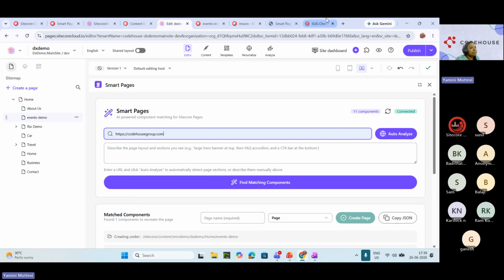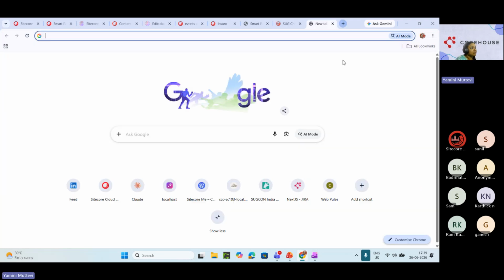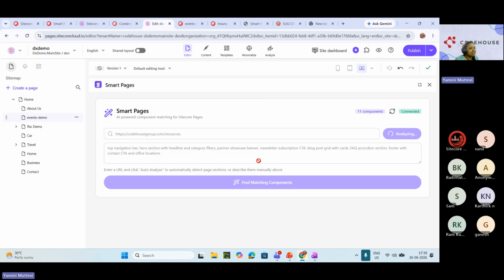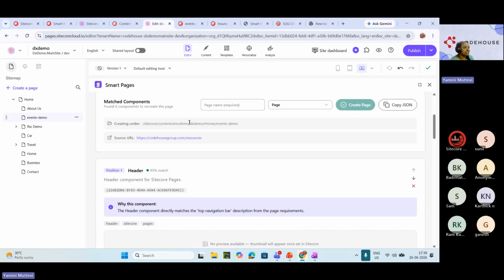Like if we wanted particular resource pages, I can put resources here. I can auto analyze. So it shows a different set of components based on the page we are putting here. Suppose we can put some other pages also. Let me, okay, it started already reflecting. Let me go back here. See here, it is giving all the components. And behind the scenes, as I said earlier, it is using API keys. The 6 components are matched now.